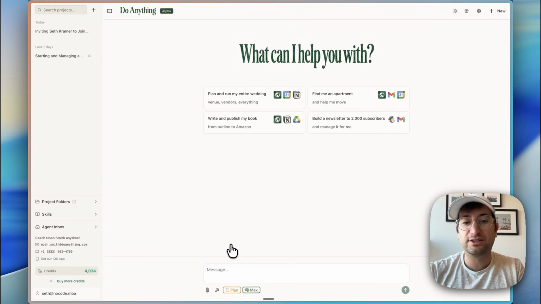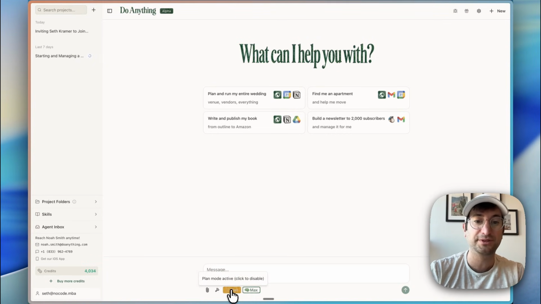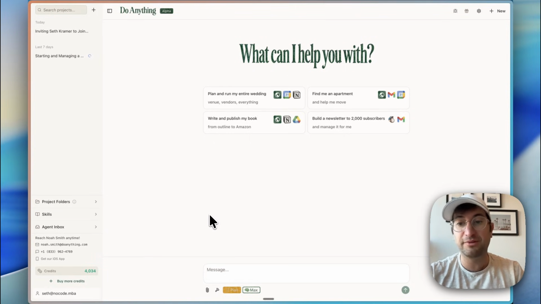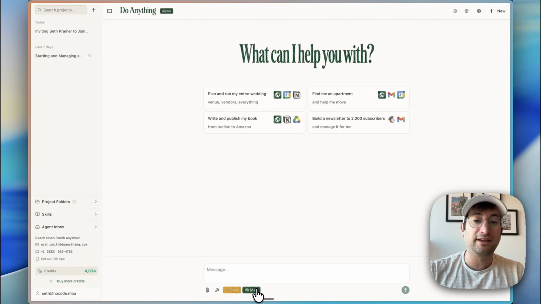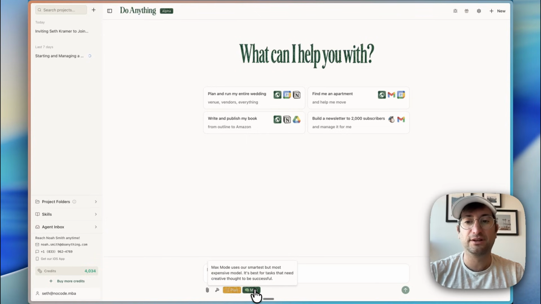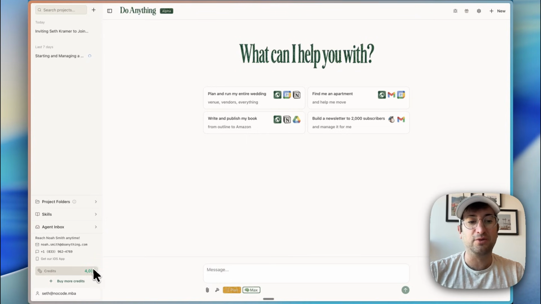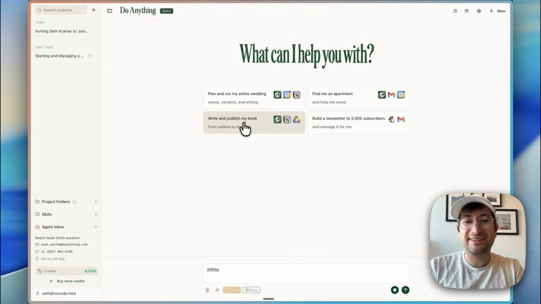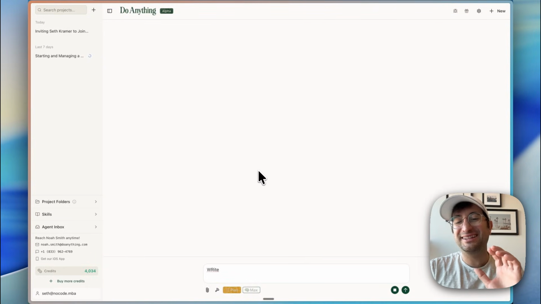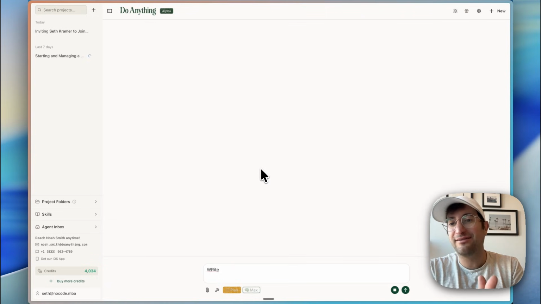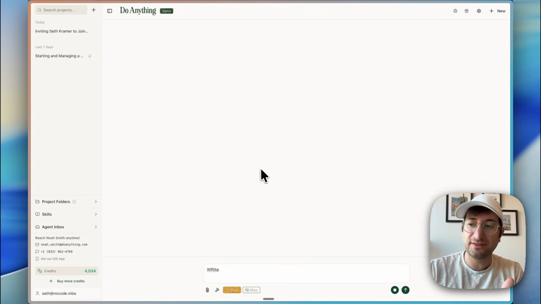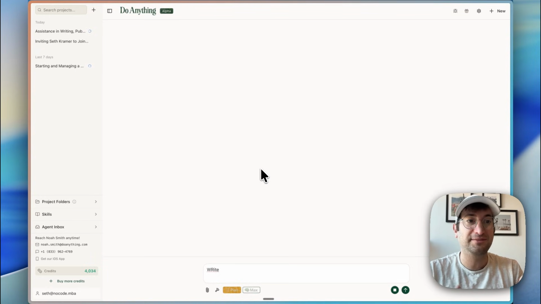Okay, so back on the homepage, a couple of things I want to note is there's plan mode, which is cool. I'm going to try that on this task. This is something that's becoming really common with these AI tools, is the ability to plan, review the plan before actually executing. Looks like they have something like max mode, which I assume will just use more expensive models and use up more credits. So why don't we try this task? I think this is interesting, and we can at least play around with it. I don't think we're going to have time to go all the way through the process in this video, but I think this is going to give you an idea of how you might be able to use this to create and run a whole business that actually makes money.